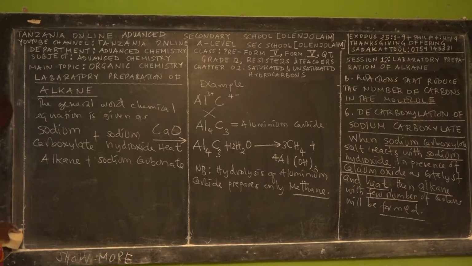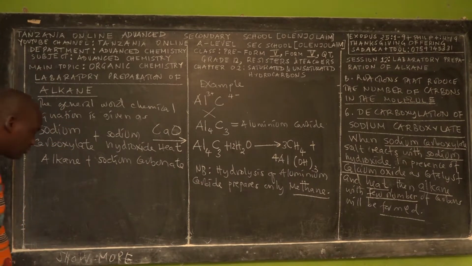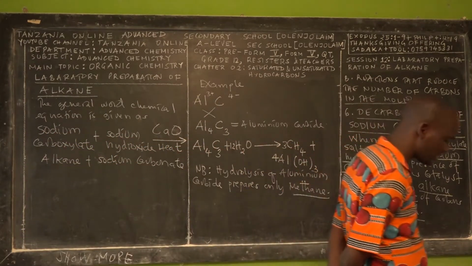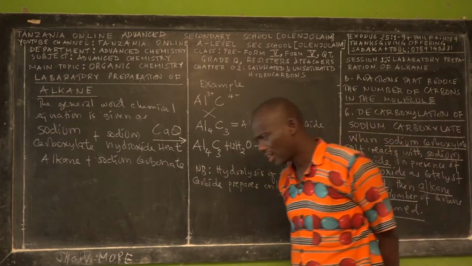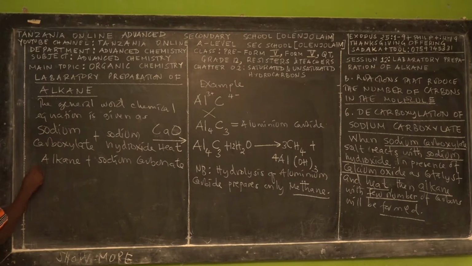So we need sodium carboxylate, and we have to know its functional group, or the general molecular formula of sodium carboxylate. We have a hydrocarbon part, the part of the compound formed by carbon and hydrogen only.